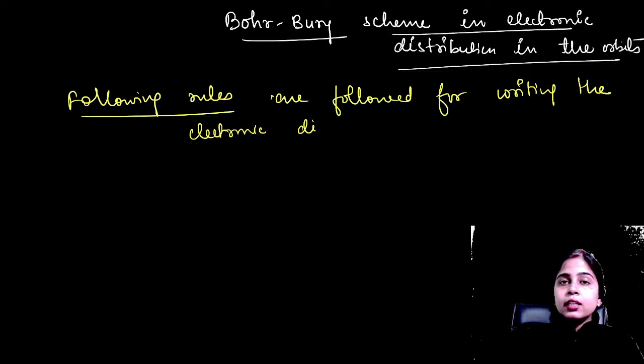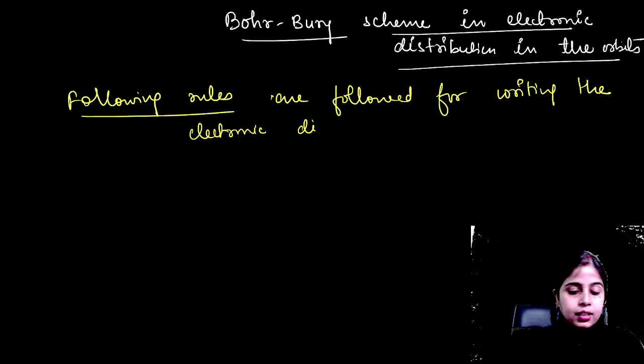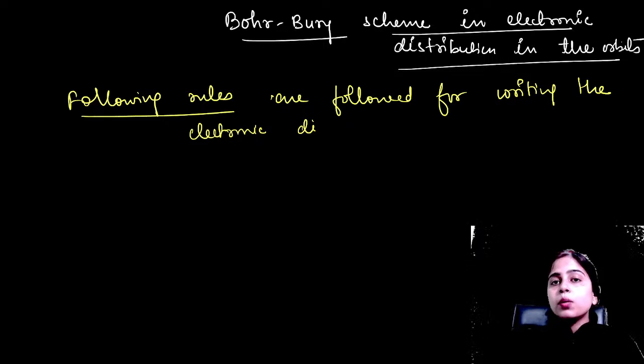So along with Neil Bohr, he decided to provide a scheme to know how these electrons were distributed inside the shells, orbits or subshells. Is it clear, Avinash? And that's why the model was known as Bohr-Bury electronic configuration, or you can say Bohr-Bury atomic model.